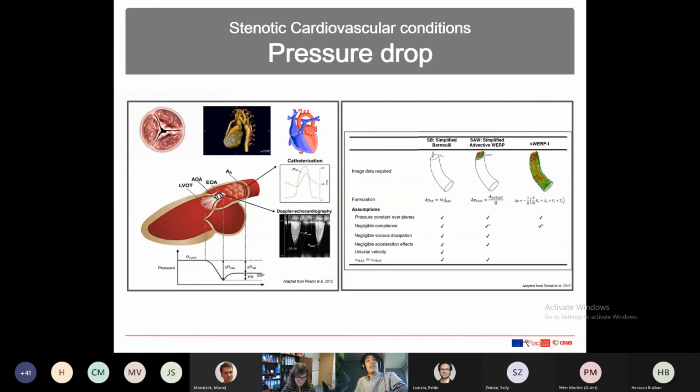And then if we have a lot of time to compute and a lot of spatial and temporal resolution, then we can compute the work energy relative pressure, which is WERP, which is based on the volume pressure difference, and it accounts for the kinetic energy part, the advective energy part, and the viscous energy part.